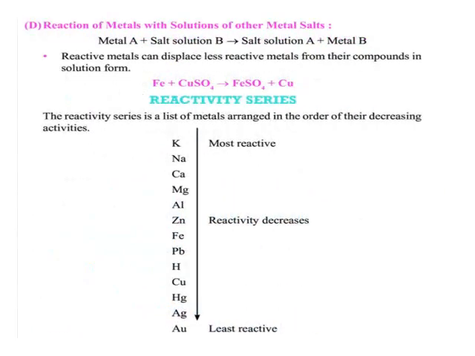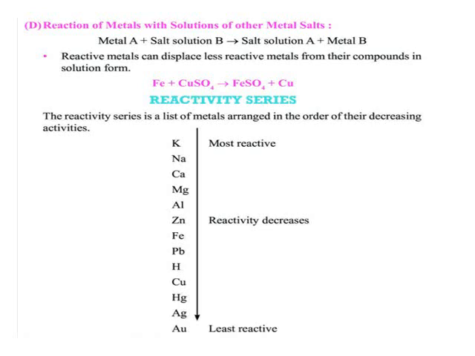Now we will discuss the reaction of metals with a solution of other metal salts. Here the general equation is metal A plus salt solution of metal B gives salt solution of metal A plus metal B. Children, I would like to recall the reaction between copper sulfate and iron, which we had seen in the first lesson, types of reactions.